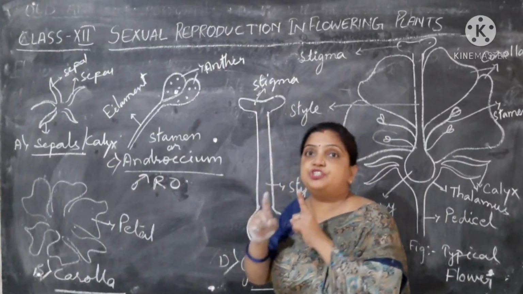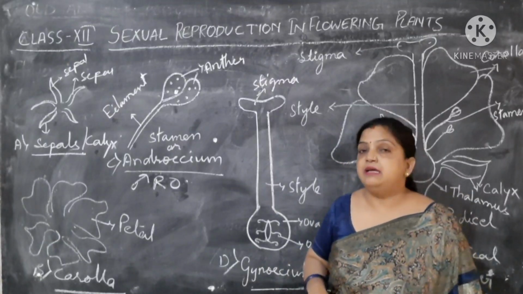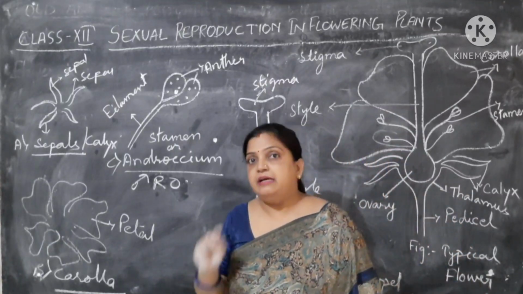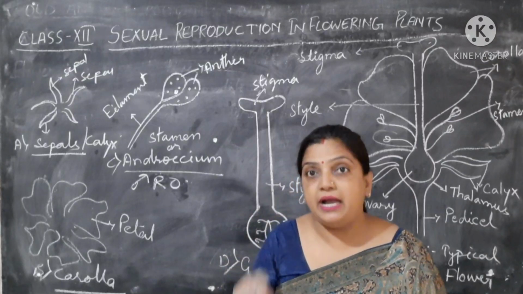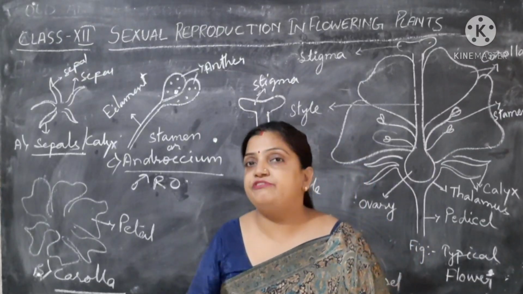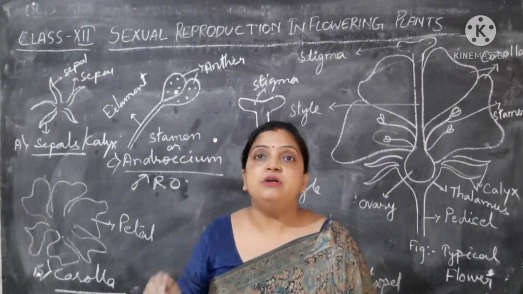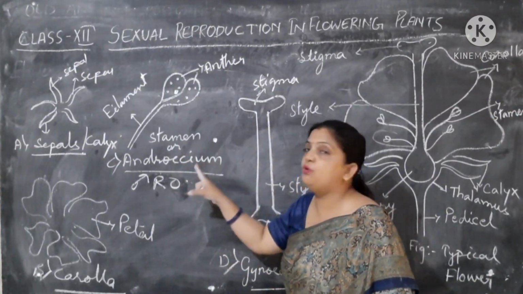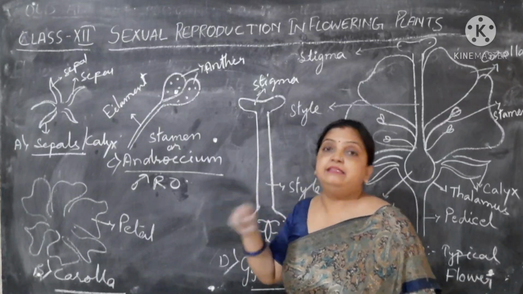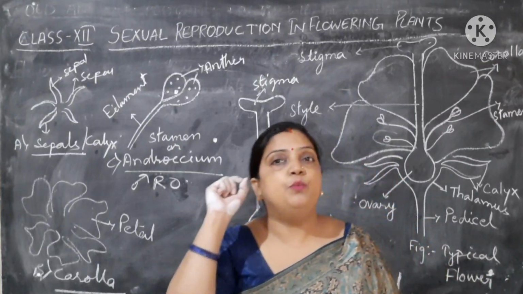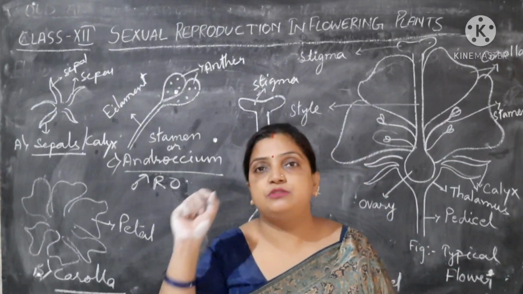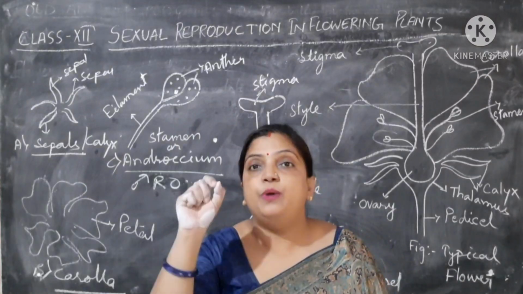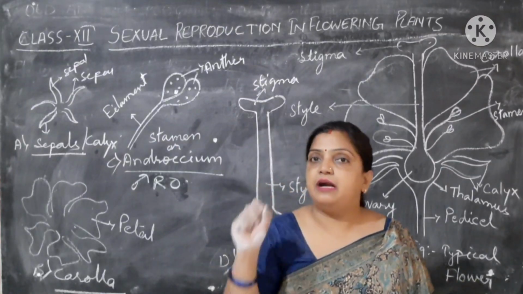But in the flower, that node position is present, because a flower is a modified condensed shoot. So on those node positions, these four whorls develop, but the internode space is very short, which we cannot identify.